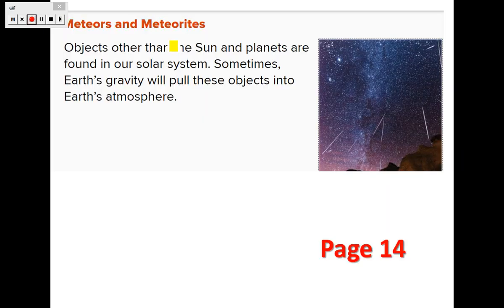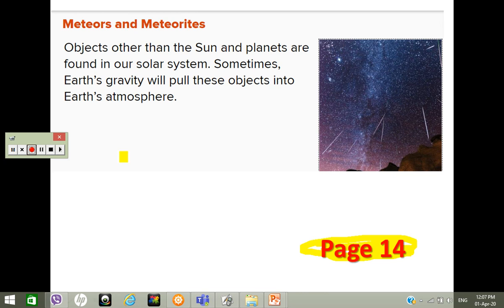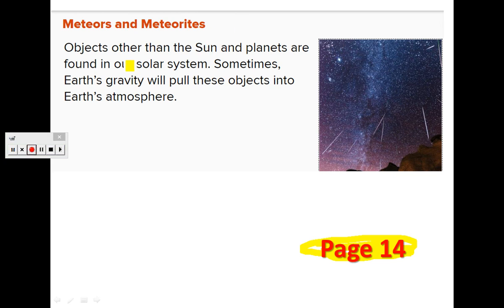Okay, turn to page 14. Open up page 14. Now we will talk about meteors and meteorites, and we want to know the difference between the two objects. Objects other than the sun and planets are found in our solar system. We all know the solar system means the sun and the planets that revolve around the sun. Sometimes Earth's gravity will pull these objects into Earth's atmosphere.